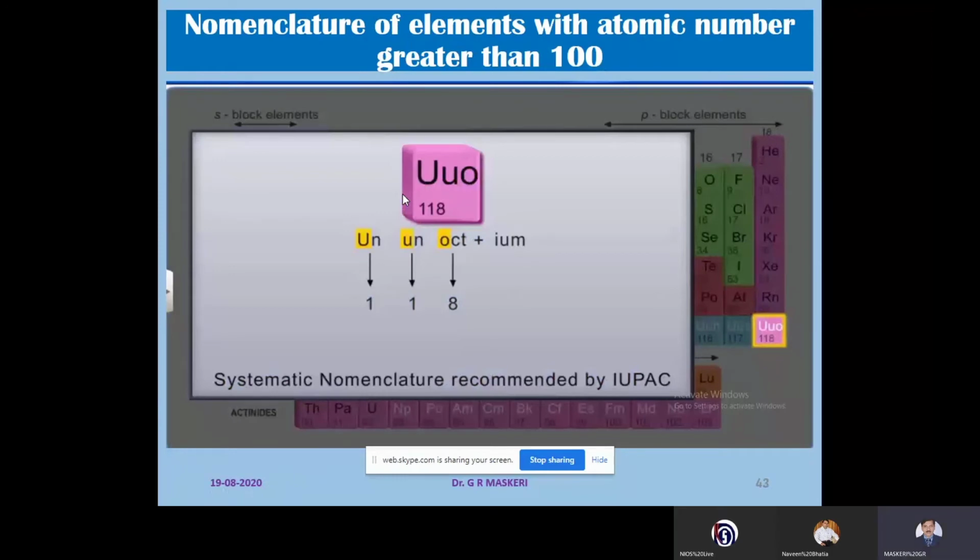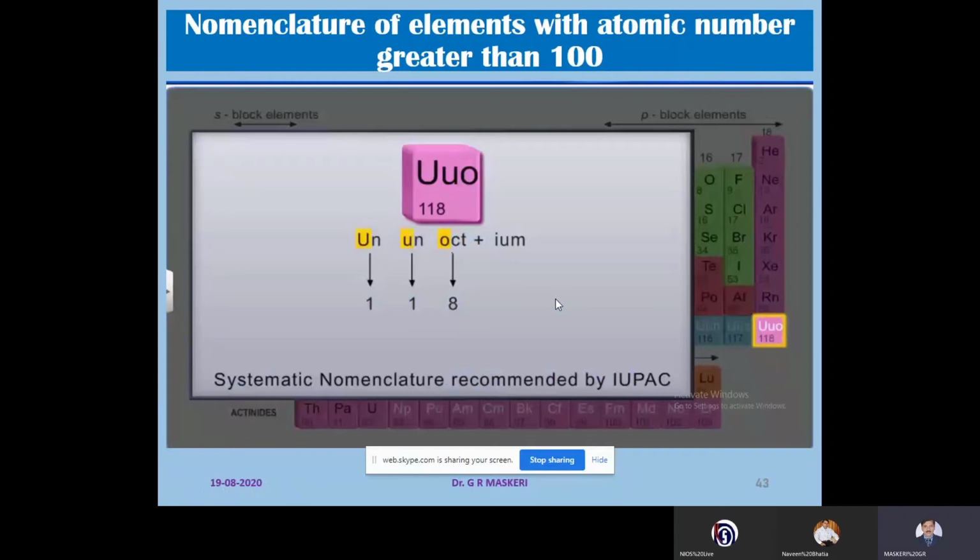For example, the element with atomic number 118 is given the temporary symbol UUO, as U stands for un, since the digit 1 is taken as un, and ununoctium is the temporary name of the element with atomic number 118.